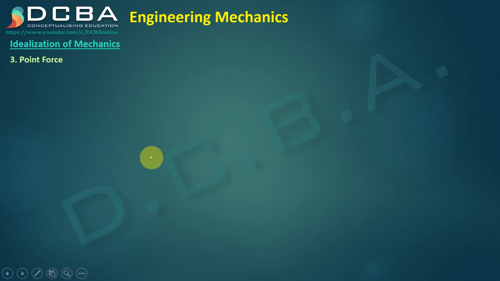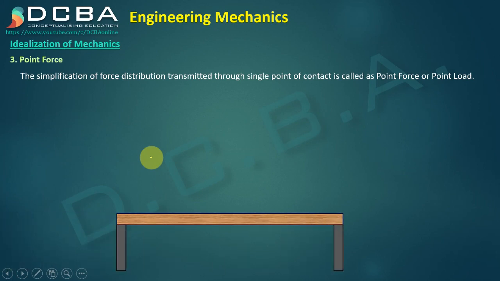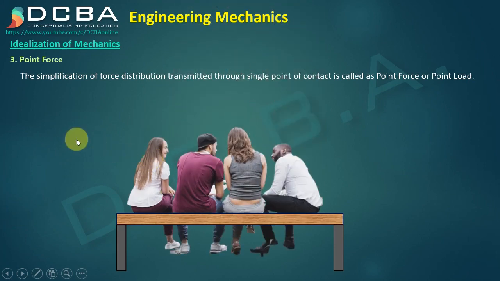Third is point force. This is very important. It is the simplification of force distribution transmitted through a single point of contact, called as point force or point load. Say for example, we have this bench. On this bench there are these people who are sitting. I want to analyze the bench and as a structure I want to analyze what are the reactions that the legs of the bench are going to give.